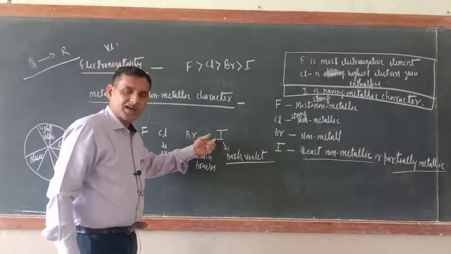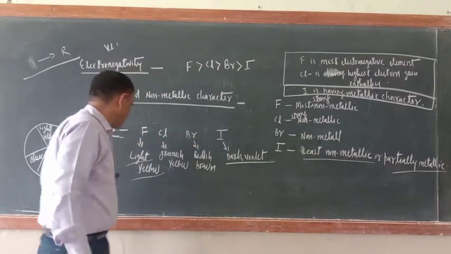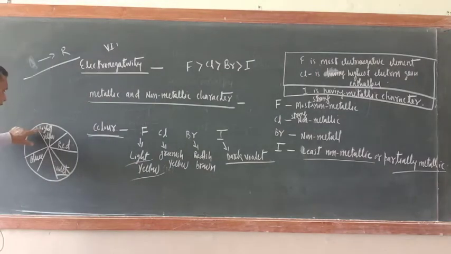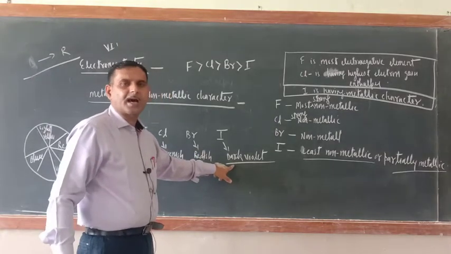So just see, iodine require less energy. So it will absorb yellow color, light yellow color radiation from the visible spectra. That is why, light yellow color complementary color is violet. That is why it appears dark violet.